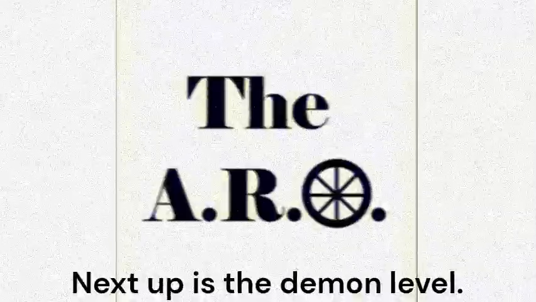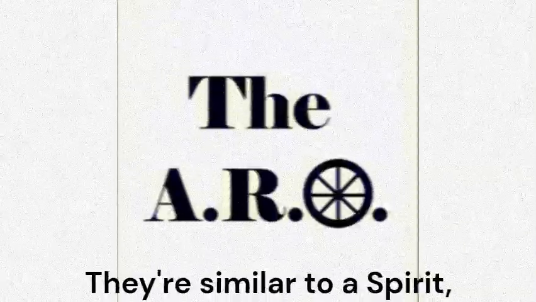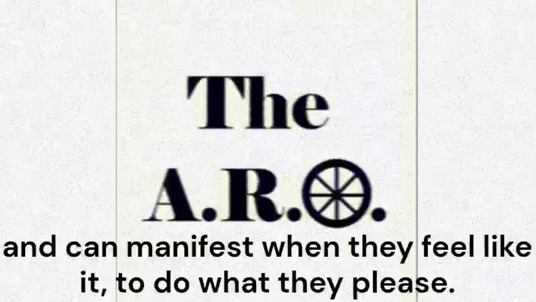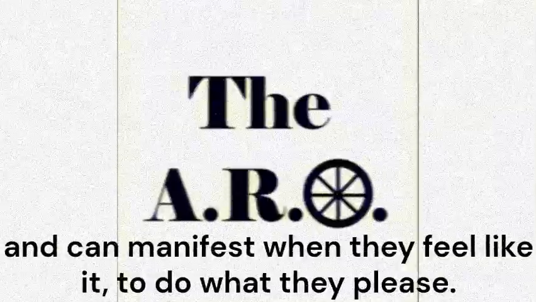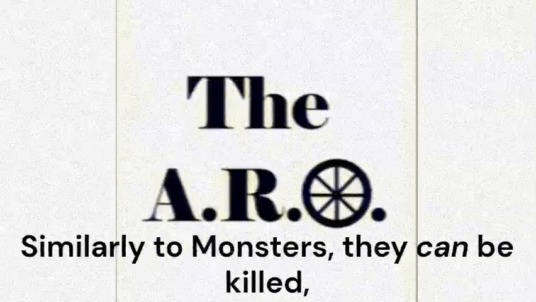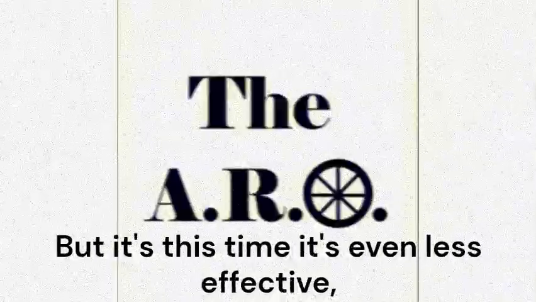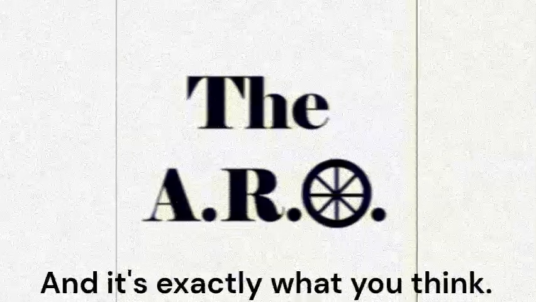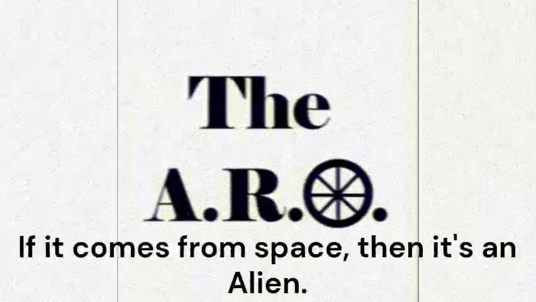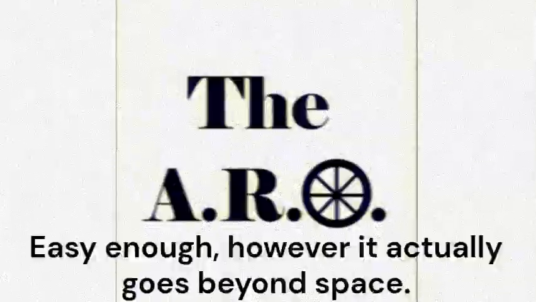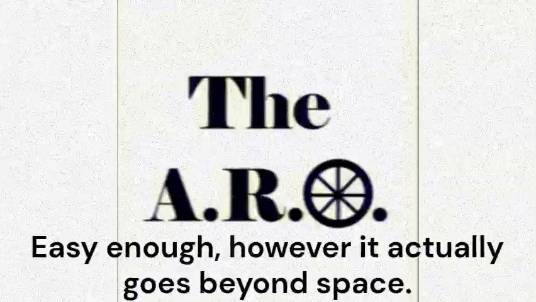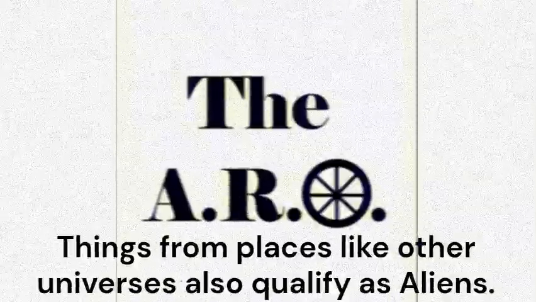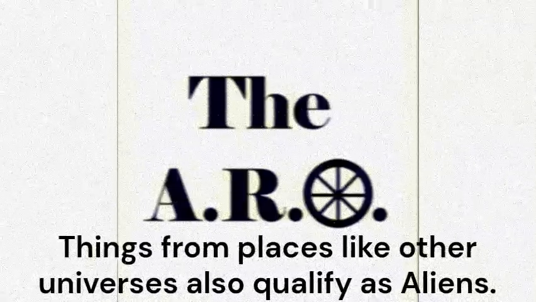Next up is the demon level. They're similar to a spirit, but they don't need a vessel, and can manifest when they feel like it, to do what they please. Similarly to monsters, they can be killed, but this time it's even less effective, as they can just reappear at will. Now we have the alien level, and it's exactly what you think. If it comes from space, then it's an alien. Easy enough. However, it actually goes beyond space. Things from places like other universes also qualify as aliens.